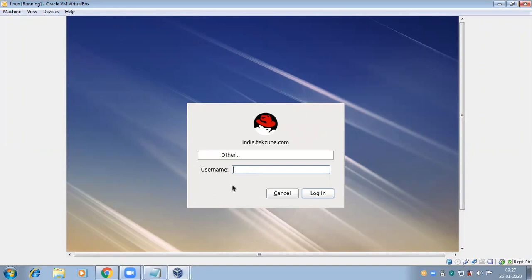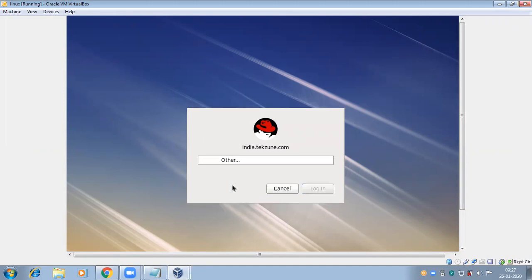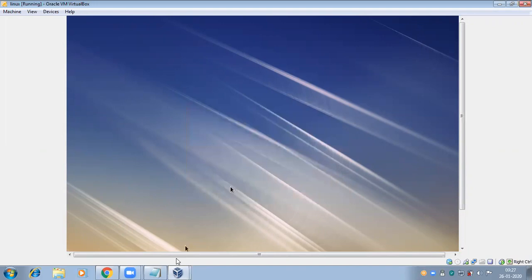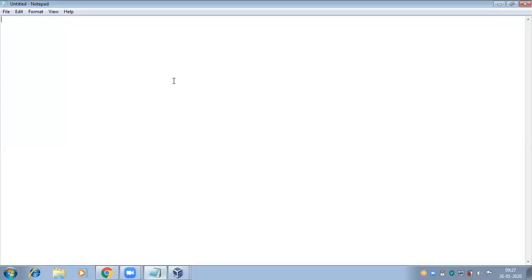Programming language: program in the sense set of instructions. Suppose I give a program to people to find the sum of 2 digits.